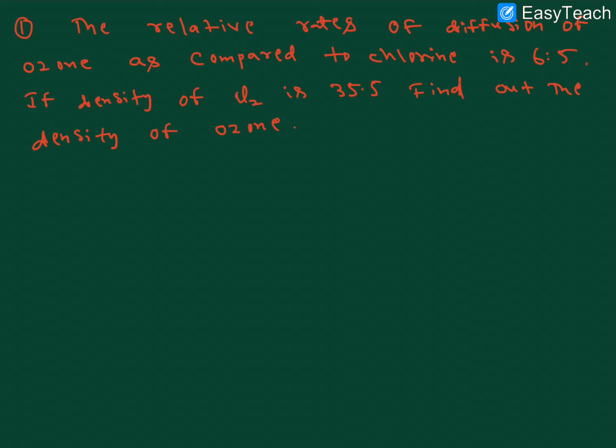The relation between density and rate of diffusion, we already derived that formula. Rate of diffusion 1 by rate of diffusion 2 is equal to the square root of d2 by d1. This is the formula we already derived.